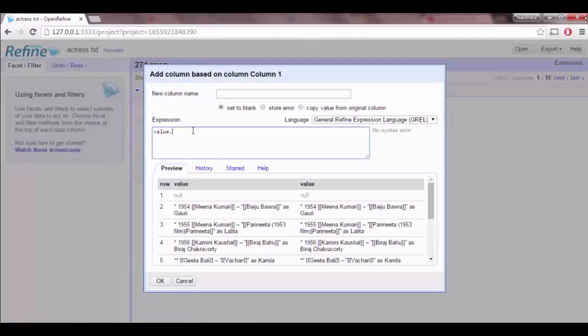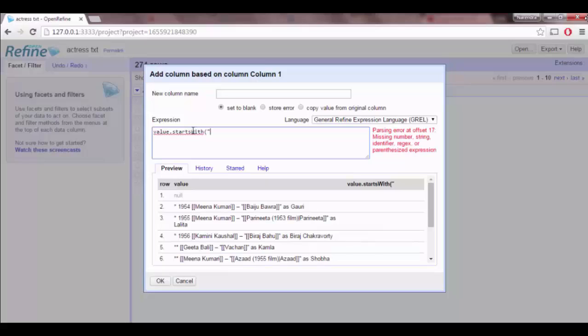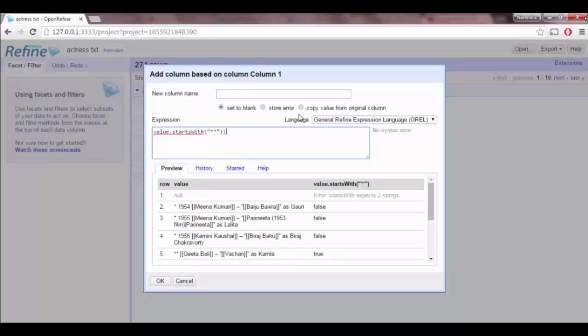If you write expression like value that starts with of 2 stars, and create a new column name as is winner.